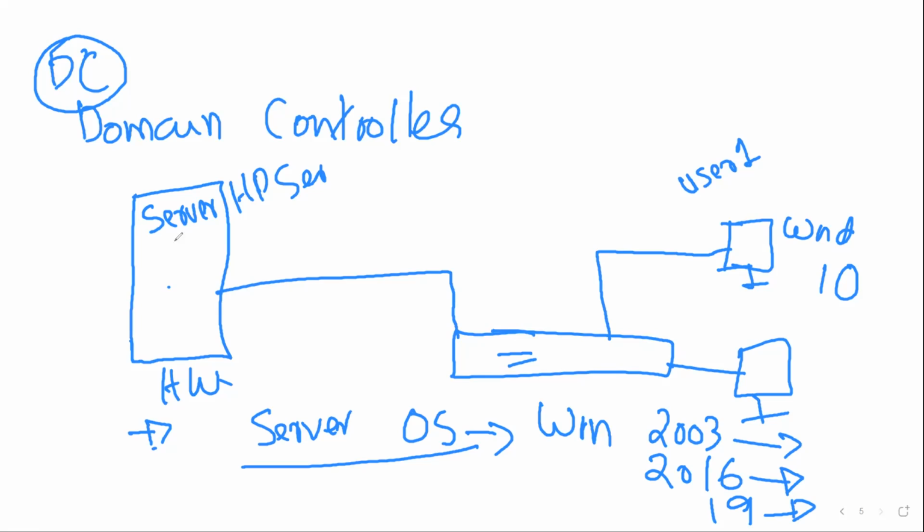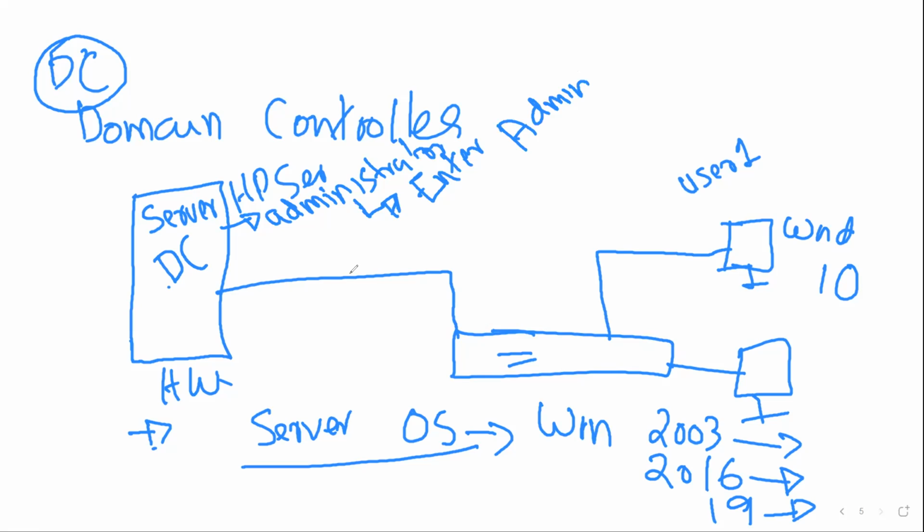And I need to make this system a DC, which means domain controller. When I install Windows 2016 OS on this server, the username called administrator comes automatically. The moment I make the system a domain controller, this administrator moves to the next level. This user will get a promotion to what is called enterprise admin.